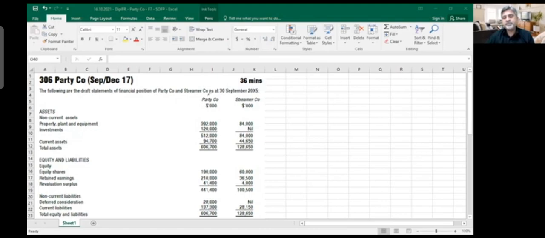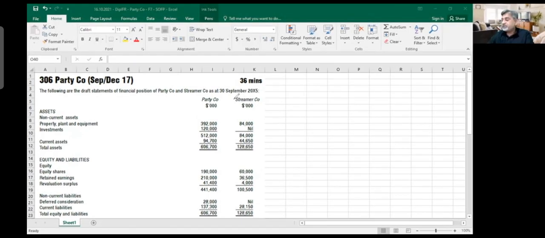Generally, the entity on the left side is the parent, and this one is the subsidiary or associate, whatever. That generally happens. So always pay attention to the dates. The financial statements are produced on 30th September 2005. We do not need to read all of these numbers. We will read them later.